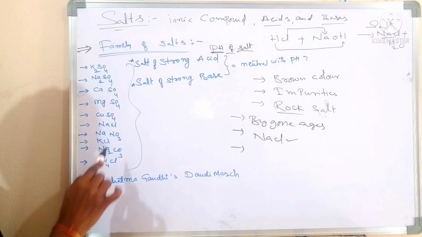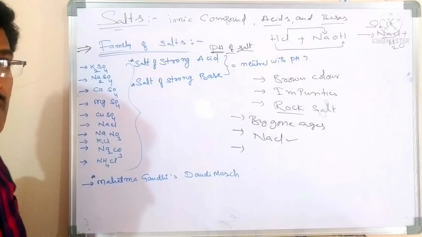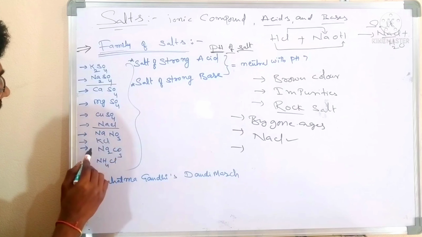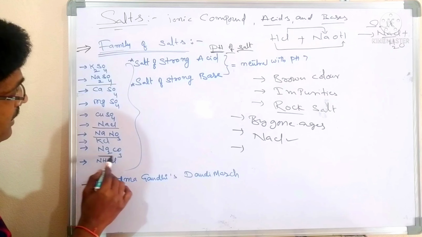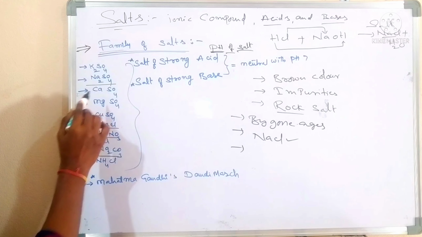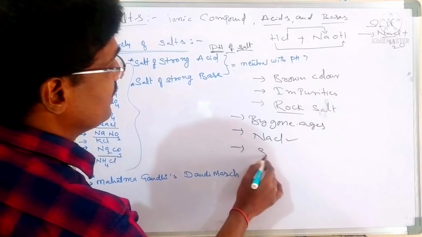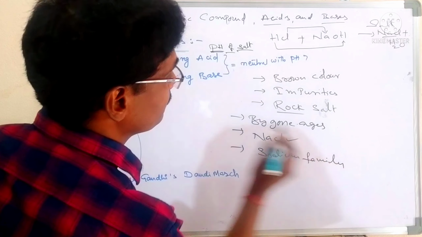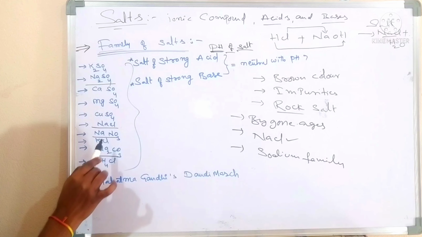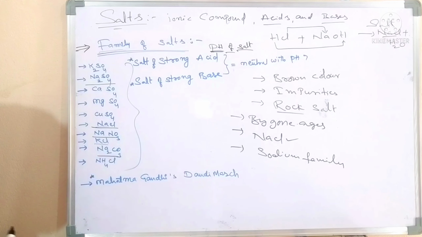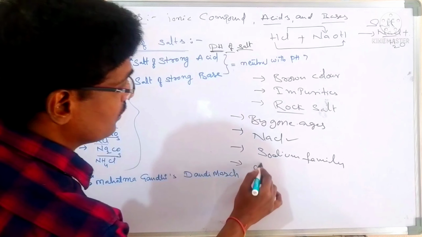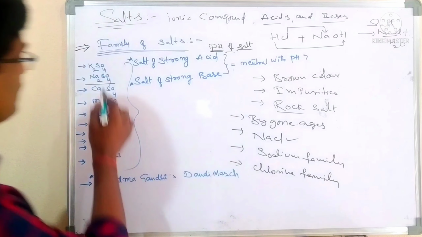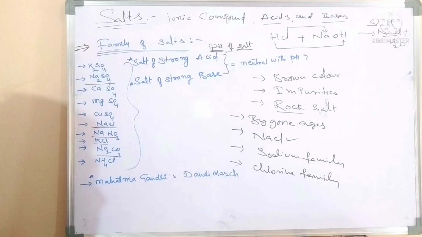Among these we have to find out the family of the salt. Here you are seeing Na2SO4, NaCl, NaNO3, Na2CO3. These belong to the sodium family. Next, you are seeing KCl, NaCl. These belong to the chlorine family. These are some of the families of salts.